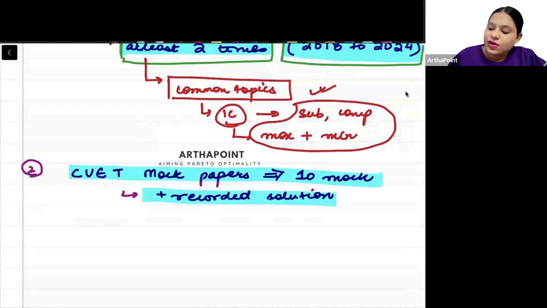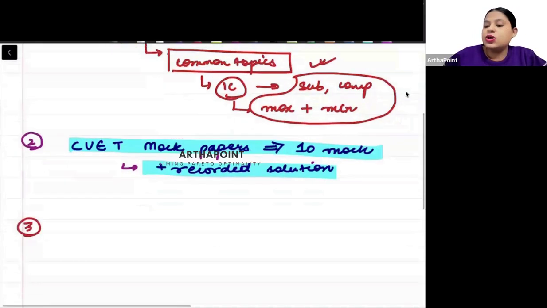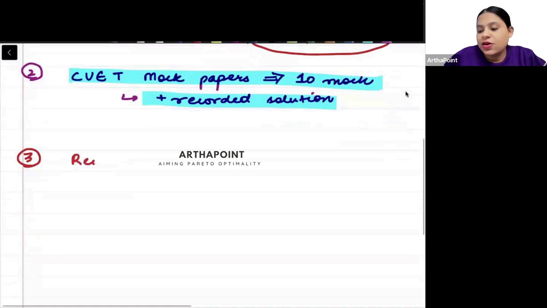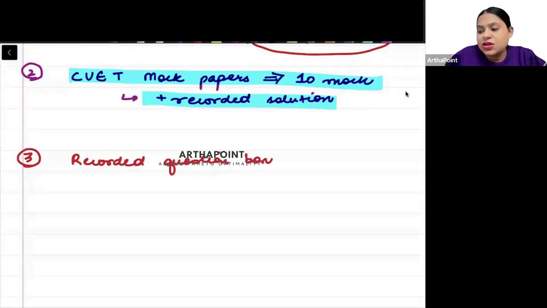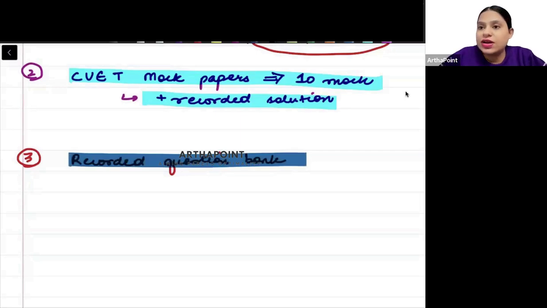The third thing that you have to go ahead and you have to do is you have to do the recorded question bank of CUET. You have to keep listening to those solutions. Whatever questions are there, you have to listen to their solutions.